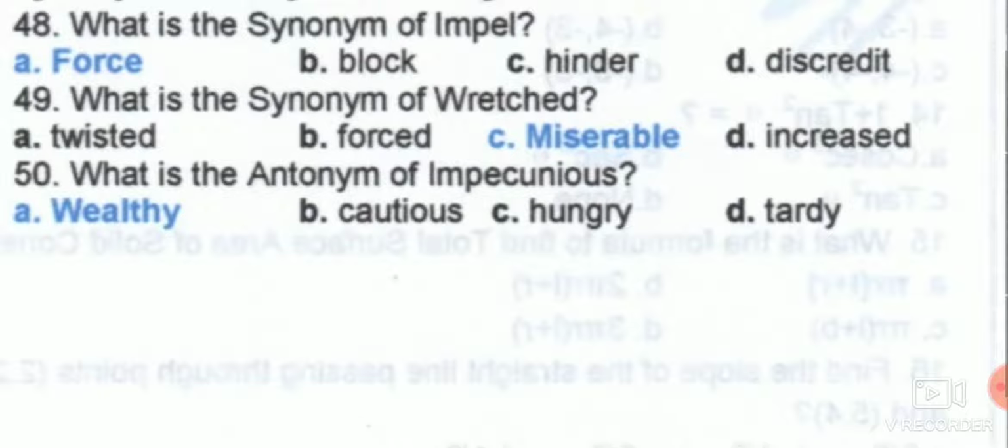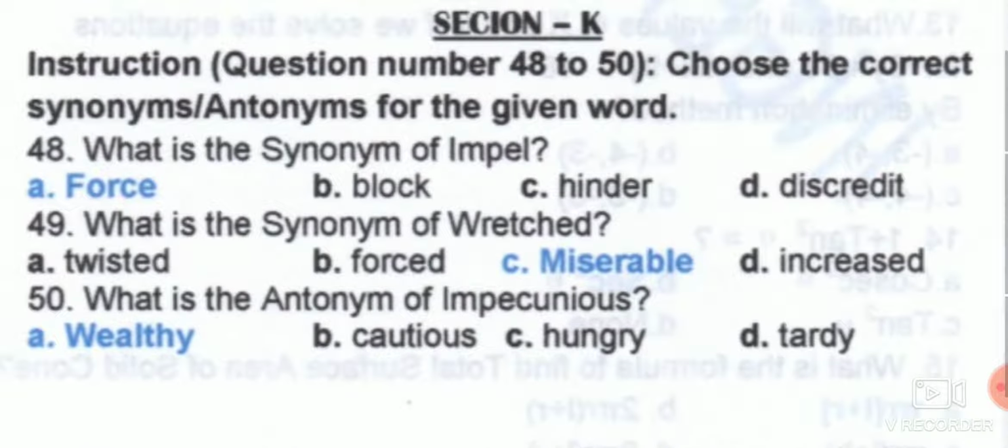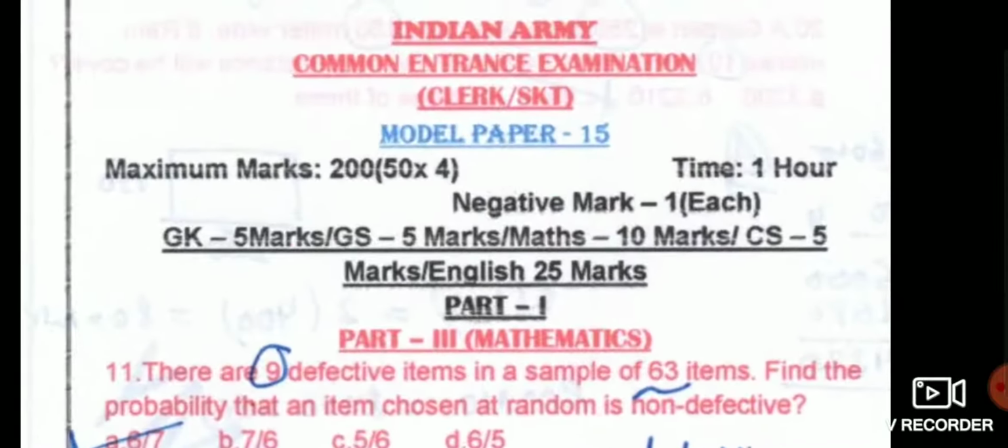What is the antonym of impecunious? Here you have to know exactly what impecunious means. He is full of debt, you can say, he has no money. Impecunious, so the antonym, wealthy, is the right answer. So these are all we have to remember, what exactly has been asked. And next we have the mathematics, as I had promised. So we have the mathematics at the end.